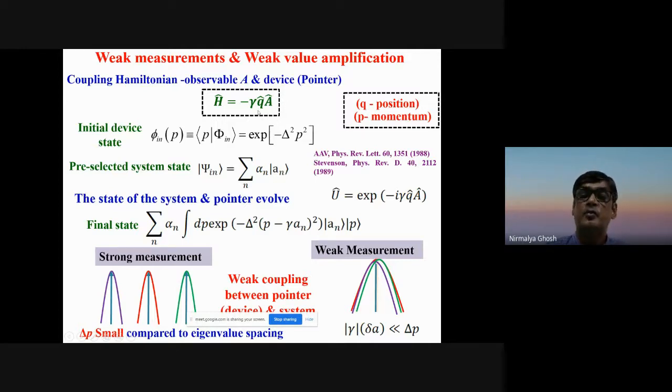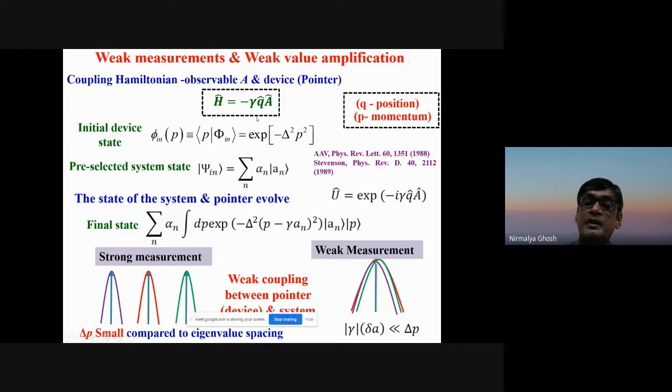So this pointer, of course, is not like a delta function. It can have a width. Let's say it has a Gaussian shape, and q is the canonical variable, and its conjugate space is the momentum space. So I have written this wave function in momentum space, and there are also these states. That means this observable A can be in any of these states with eigenvalues A1, A2, AN, etc.